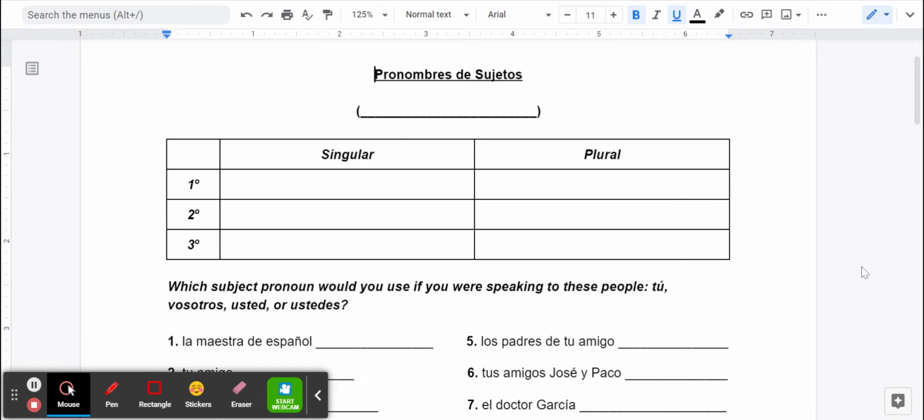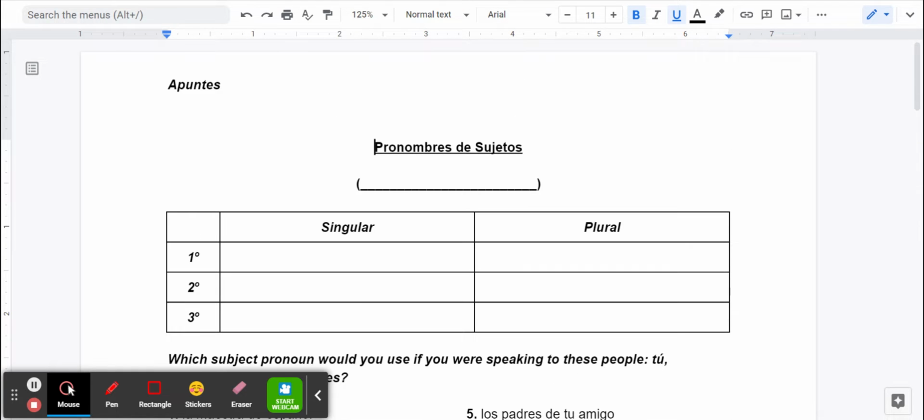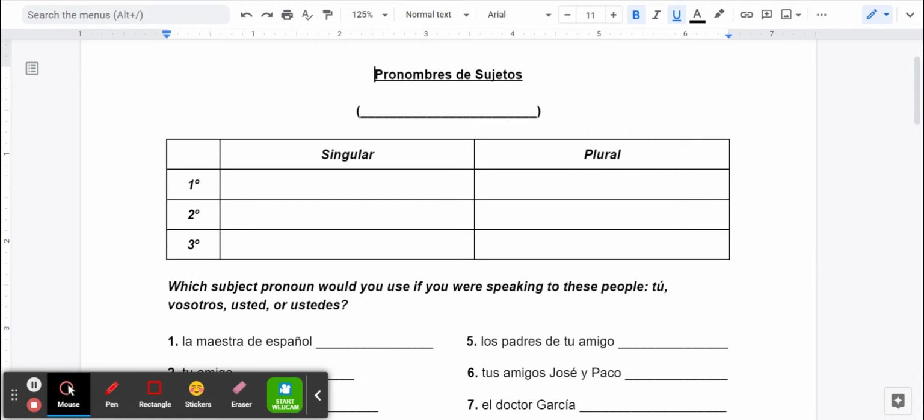Hola, clase. So on Friday, we filled out this side of the worksheet about subject pronouns. Hopefully, you remember that subject pronouns are words to indicate who is doing the action in a sentence. They can be divided into singular or plural, and into first, second, or third person. For example, first person singular is yo, meaning I. I do an action. Whereas third person singular would be él, ella, or usted: he, she, or that you formal.